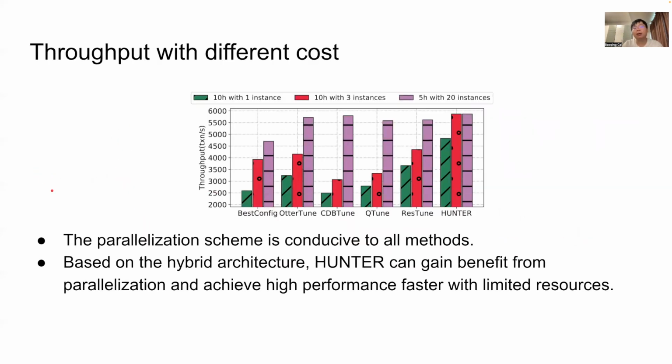In this experiment, we explore the relation between the number of cloned CDBs and the benefits, for example, throughput and recommendation time, to provide a reference for the number of instances in the parallelization scheme. We conduct experiments on production, where the conditions of the experiments are 1 instance 10 hours, 3 instances 10 hours, and 20 instances with 5 hours. The results are shown in the figure.